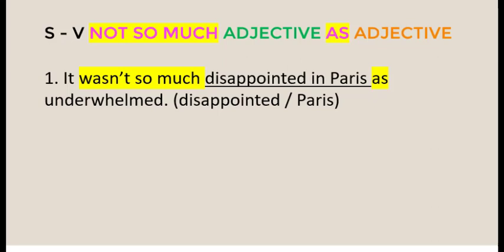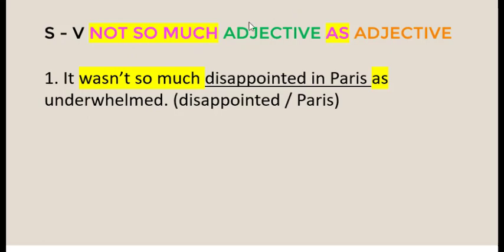Look at the sentence. It wasn't so much blank as underwhelmed. For number 1, guys, if you take a closer look at the sentence, there are two clues given to you. The first one is "wasn't so much," and the second one is "as." Based on the clue, it is very clear that we have to use this pattern: subject, verb, not so much. This is the first clue.